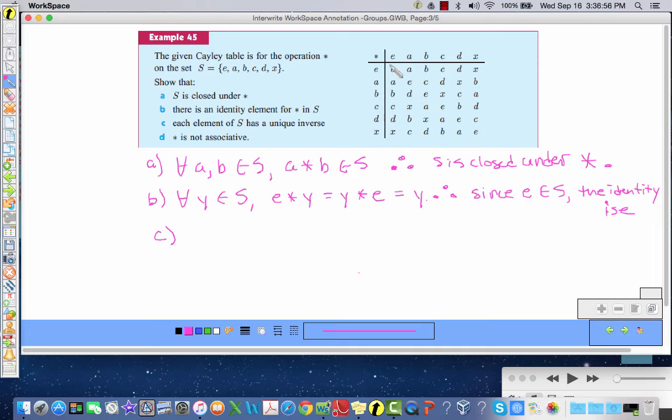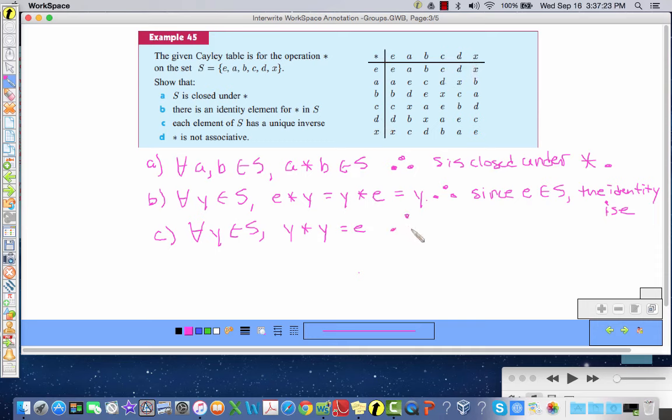In other words, I operate and I get the identity, and that's what it takes for each element to have a unique inverse. So you state it like this. Again, for all y, an element of the set S, y star y is equal to E, because they're all self-inverses, so that's why it's y star y.